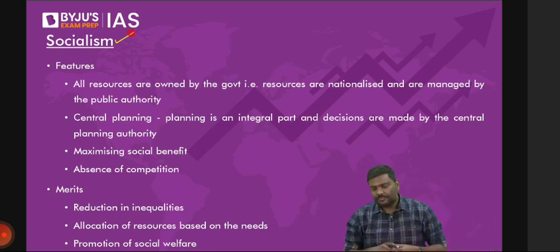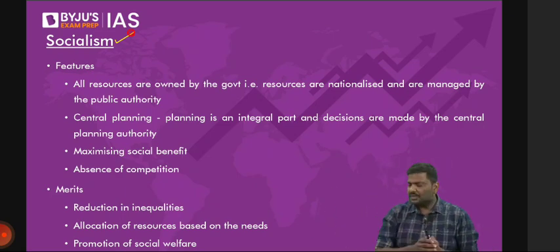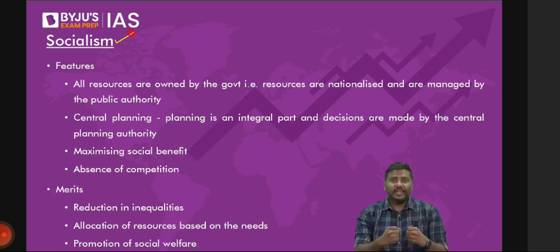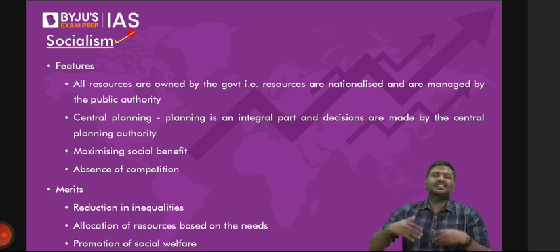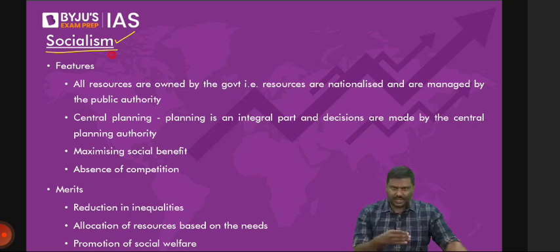Meaning what? The government will decide what goods are to be produced, how many goods are to be produced, and at what price they should be sold in the market. So whenever you talk about the government controlling the resources, producing, selling, etc., that model is called socialism. An example of a socialistic economy is the earlier Soviet Union.